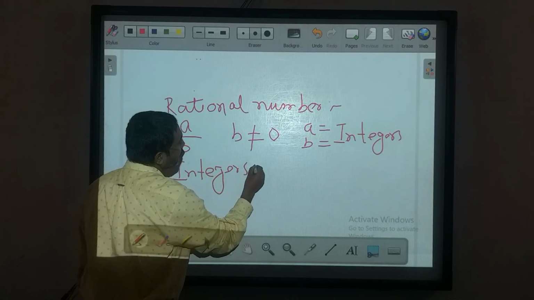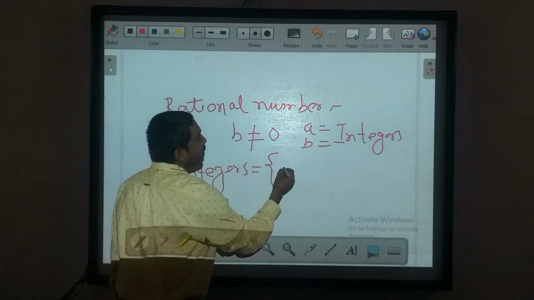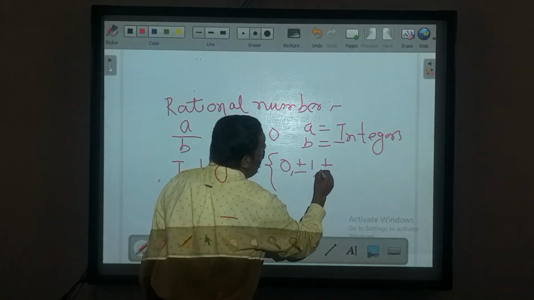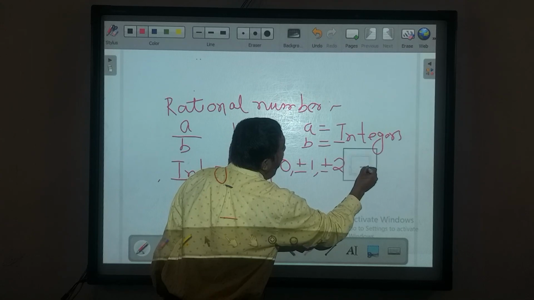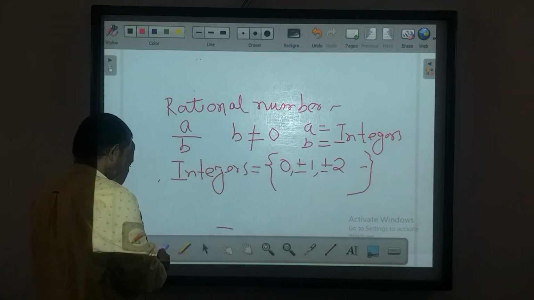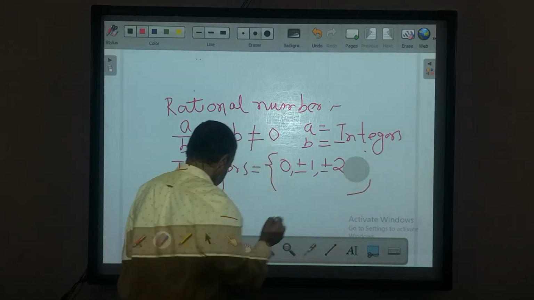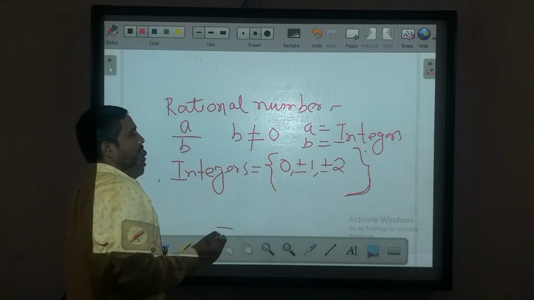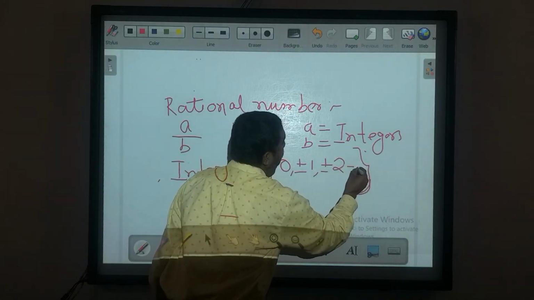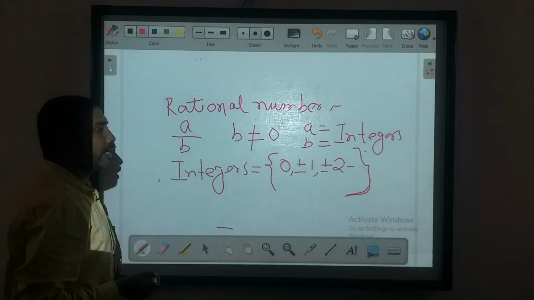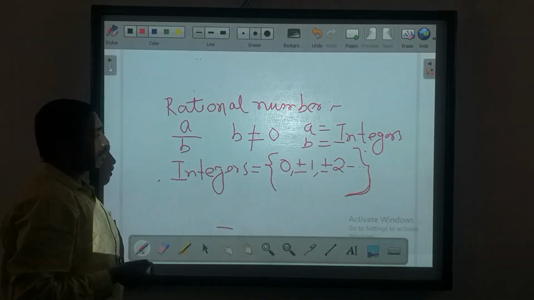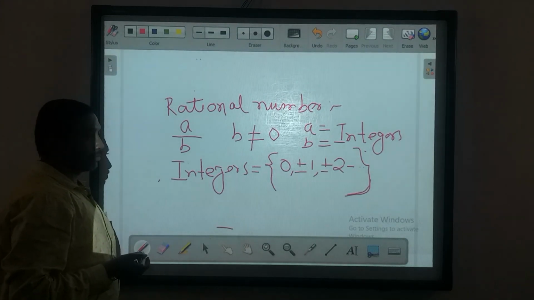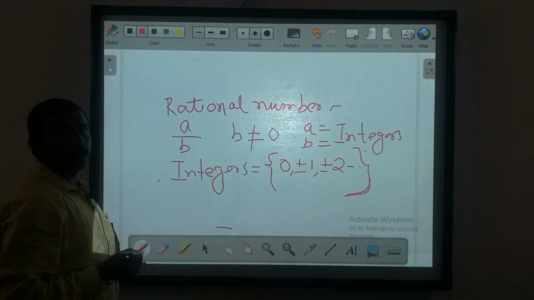Look at integers. The integer set is 0, plus minus 1, plus minus 2. In this way you can get the integers. There is no end of integers, and you can show the integers on the number line, and you must have the idea. Integers have negative values, and also positive values.